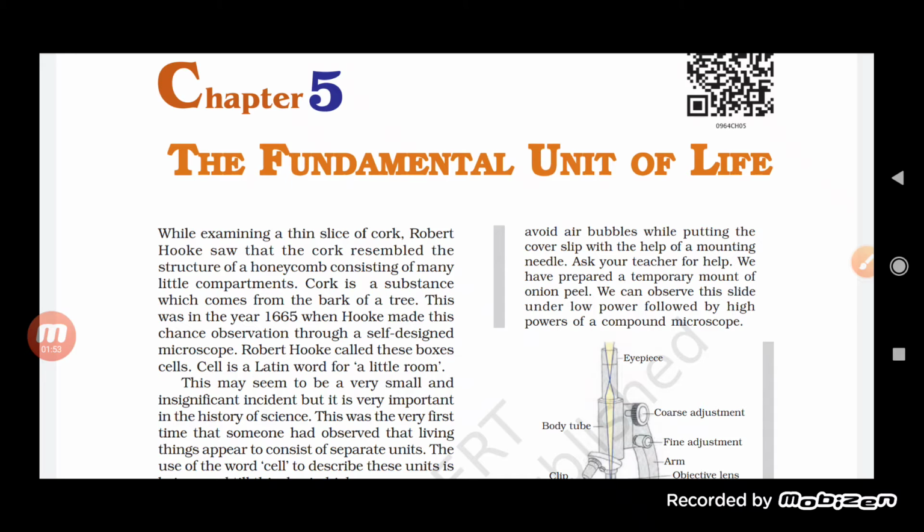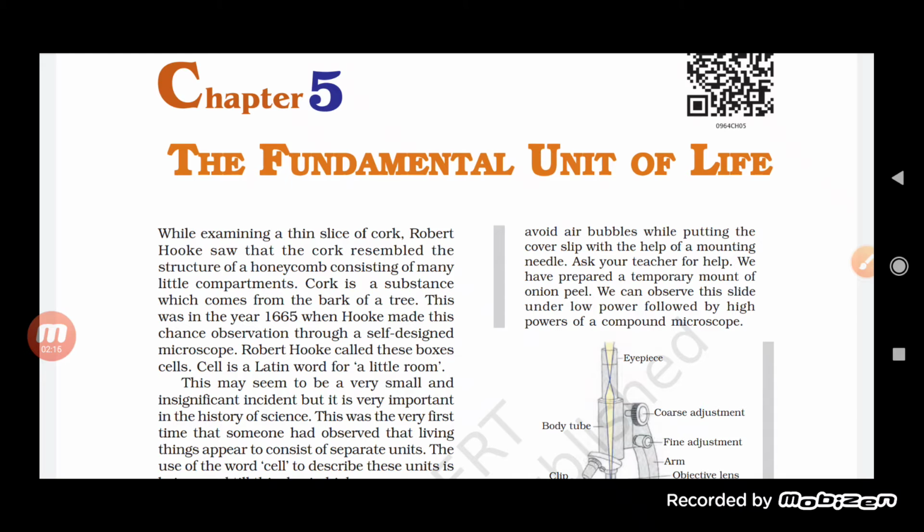Let us see here. While examining a thin slice of cork, Robert Hooke saw that the cork resembles the structure of a honeycomb consisting of many little compartments.